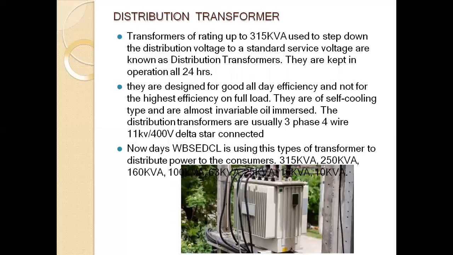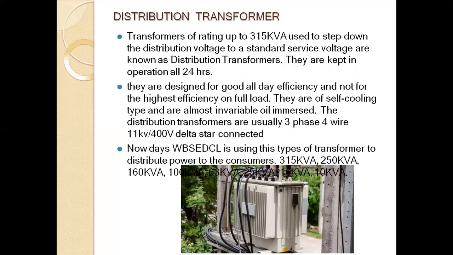Next, we are going to the distribution transformer. Distribution transformers are used to step down the distribution voltage to standard service voltage. They are kept in operation all 24 hours. They are designed for good all day efficiency and not for the highest efficiency at full load.